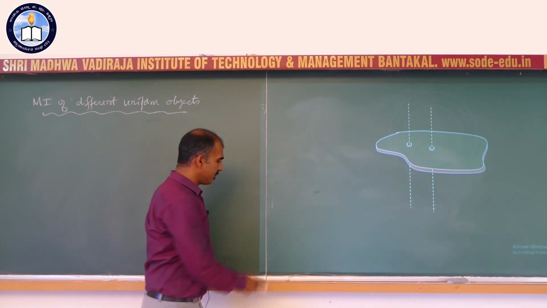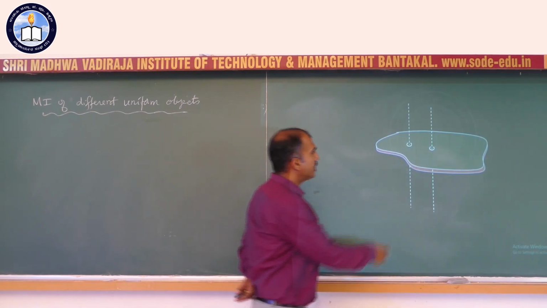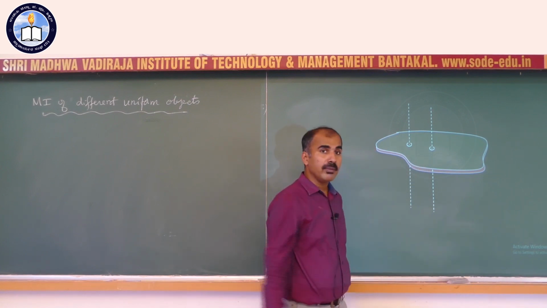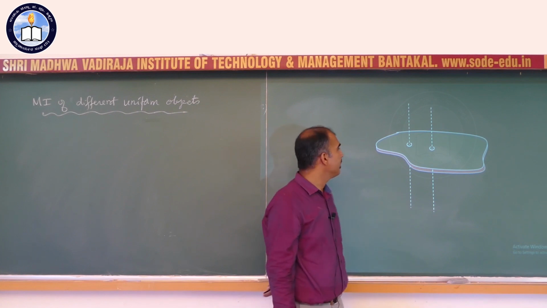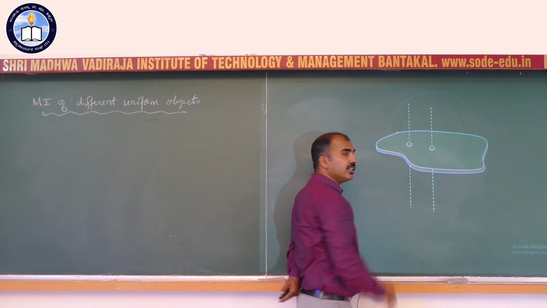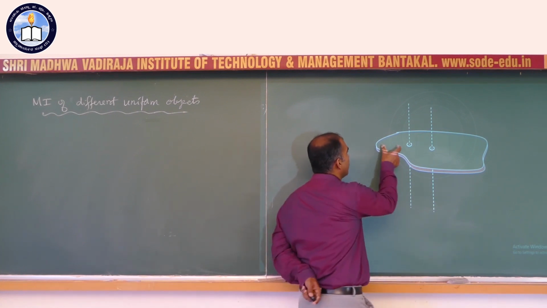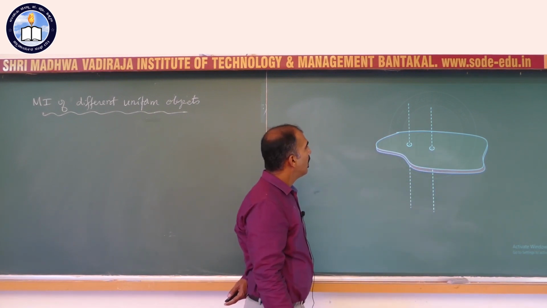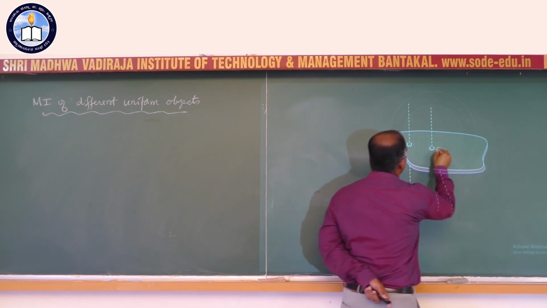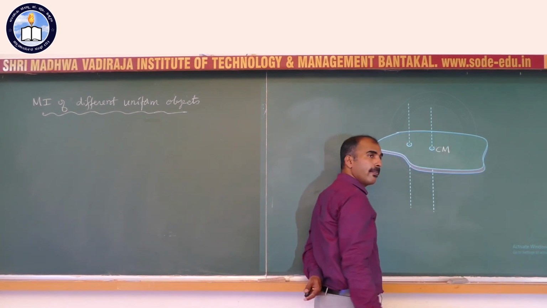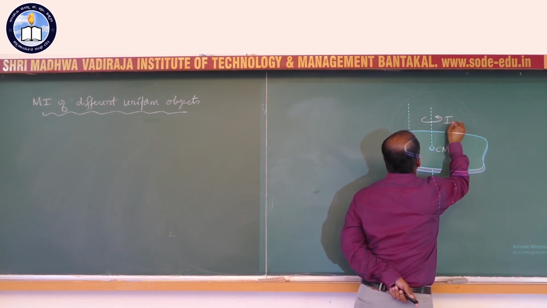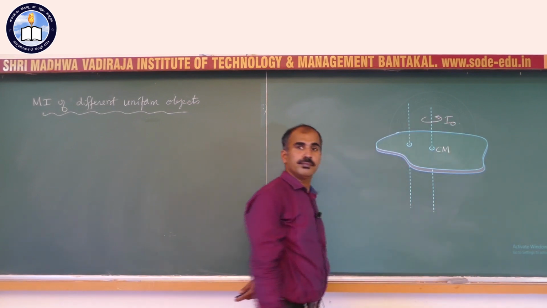Now the question is, I have a body such as this, a rigid body. Madam has already taught you what a rigid body is. This is a rigid body whose interparticle distances always remain constant, they don't change. Now, I know this is the center of mass of the body, and if I spin it about this axis, the moment of inertia I get is I naught.